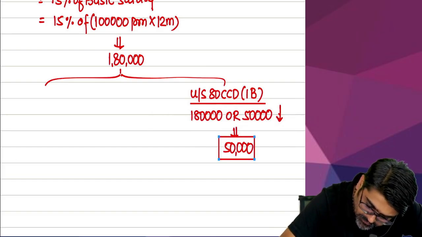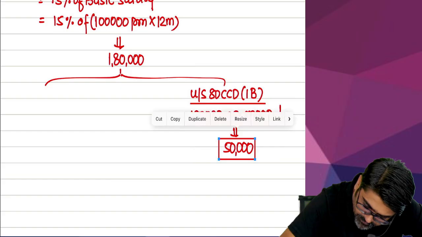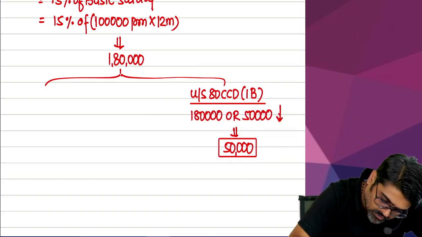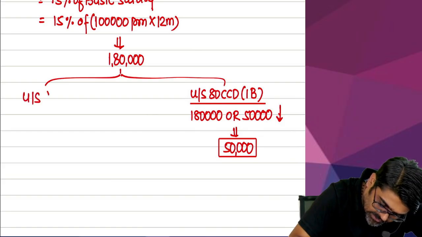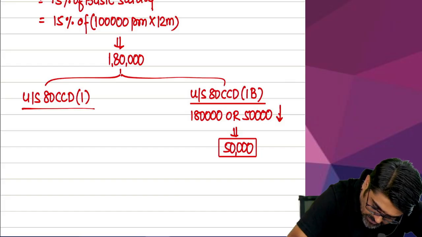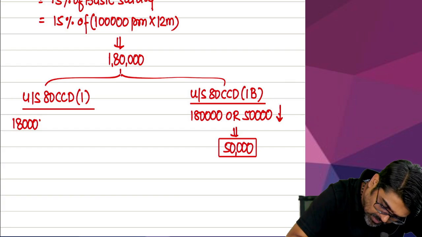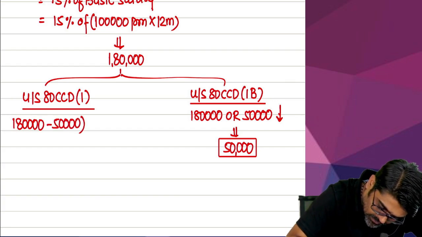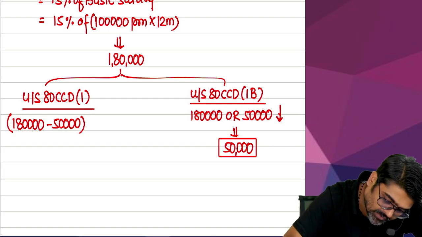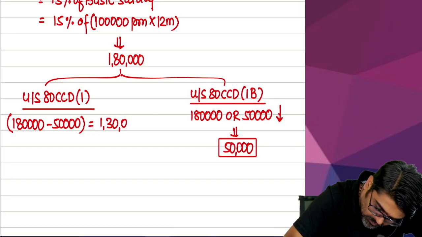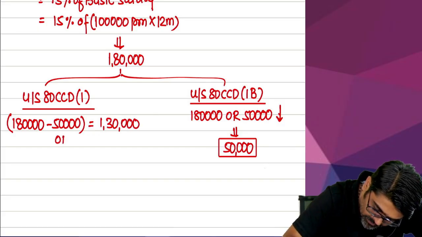Understood, everyone? How much is remaining? How much? 2 lakh? 1,30,000, no? So now the deduction will be available under section 80CCD(1). Out of 1,80,000, you have already claimed 50,000 there, no? So reduce that. 30,000 will remain. Sorry, 1,30,000 will remain. 1,30,000 will be allowed, subject to maximum.